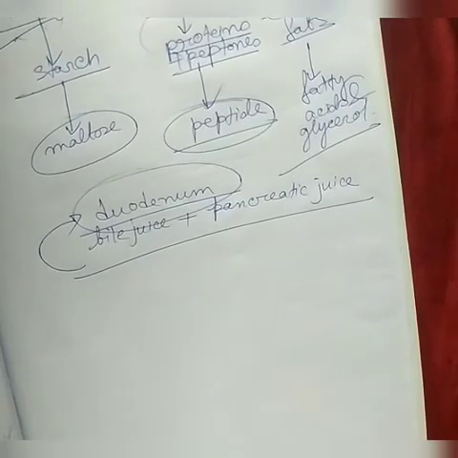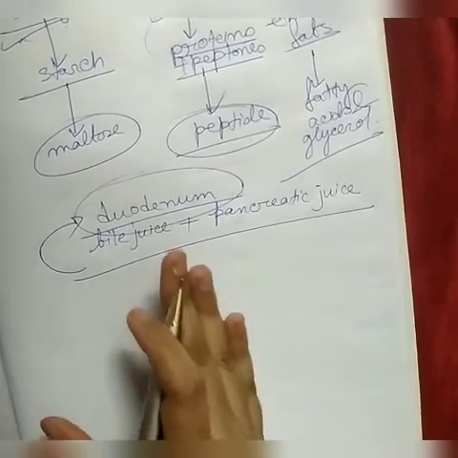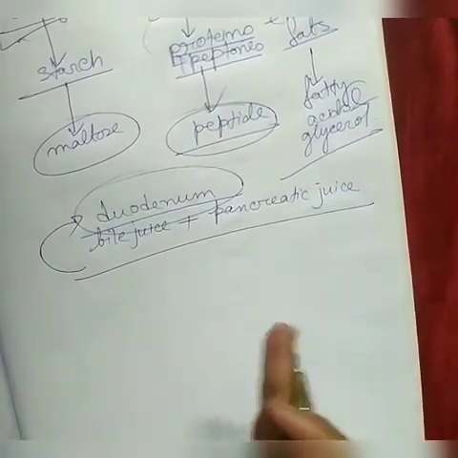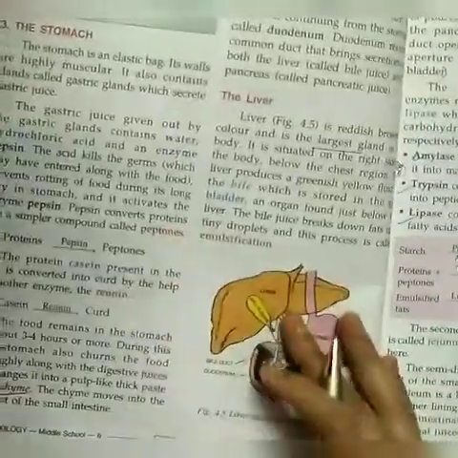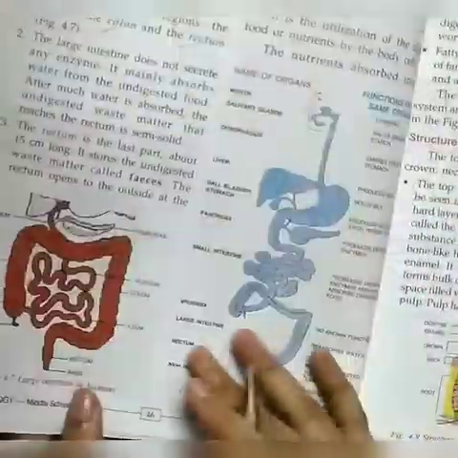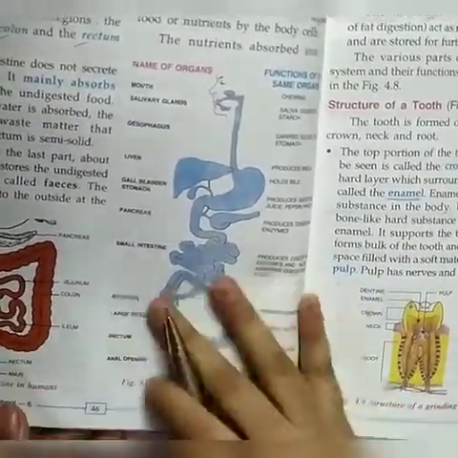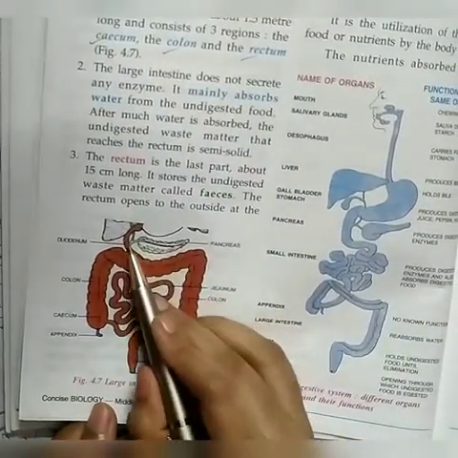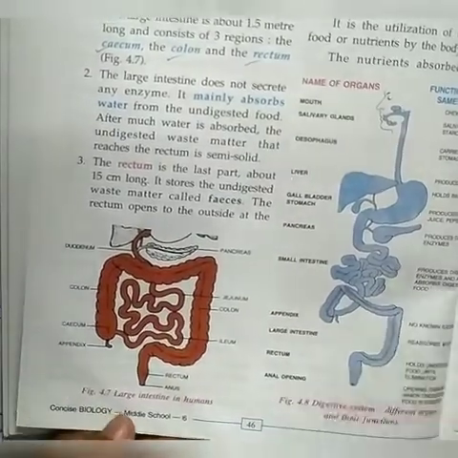This is the common passage. It is the U-shaped upper part of the small intestine, and further digestion continues in the duodenum. See here, this is the duodenum part of the small intestine where the secretions of liver and pancreas both mix, so that efficient digestion can occur here.